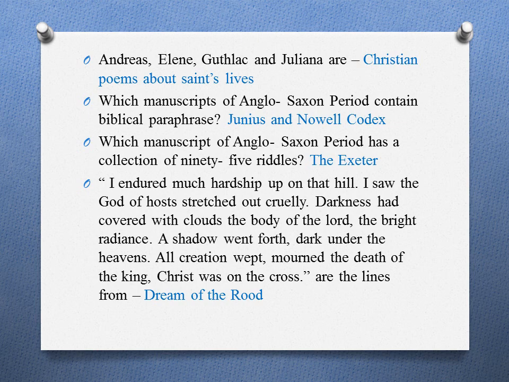I endured much hardship upon that hill. I saw the God of hosts stretched out cruelly. Darkness had covered with clouds the body of the Lord, the bright radiance. A shadow went forth, dark under the heavens. All creation wept, mourned the death of the king. Christ was on the cross. These are lines from Dream of the Rood.